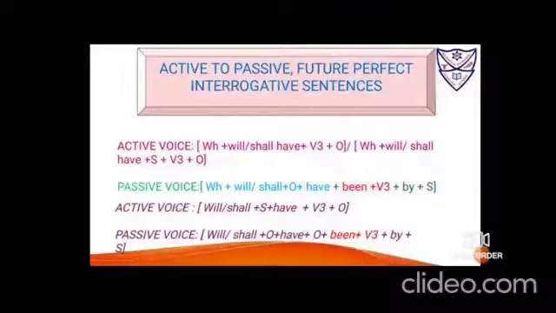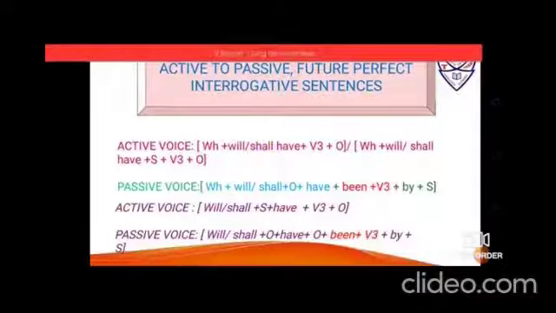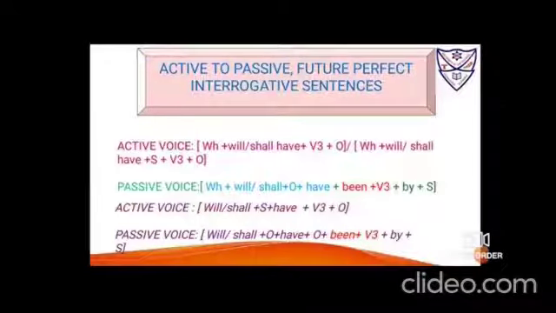It is WH plus will, shall, have and verb 3, the verb in its third form, and then object. For example, who will have written a letter? Now the other one with other WH questions: when will she have written the letter? So in passive voice, with whatever WH question is there, the helping verb, the first pair, is there, then the object is brought, then you have to use have, then be and been, and immediately beside been, V3, the verb in its third form, then add by, and finally drag the subject to the end.